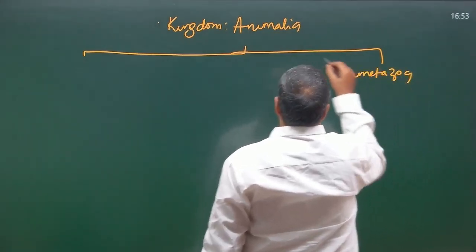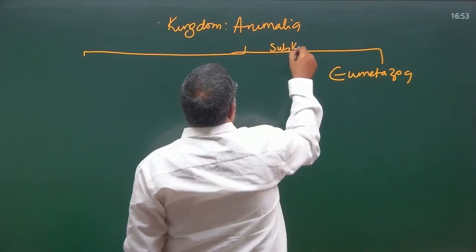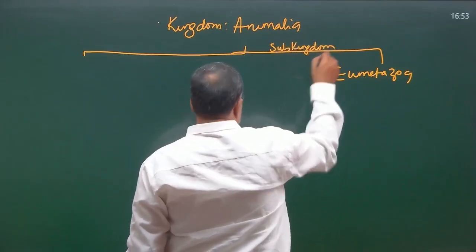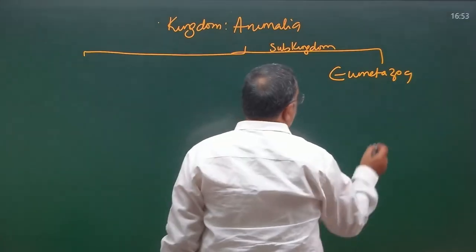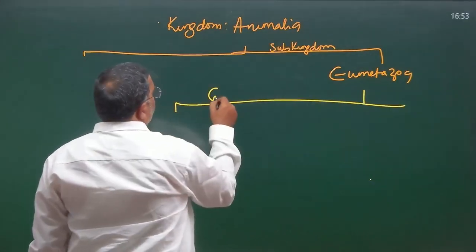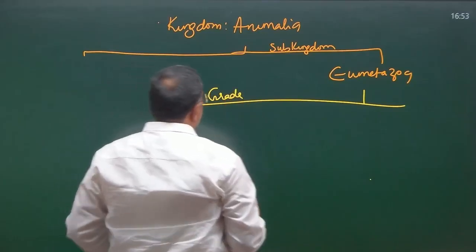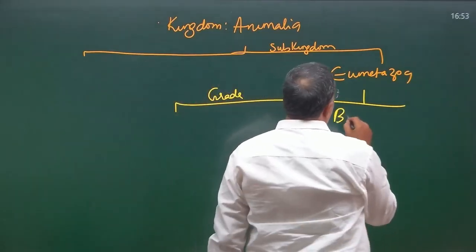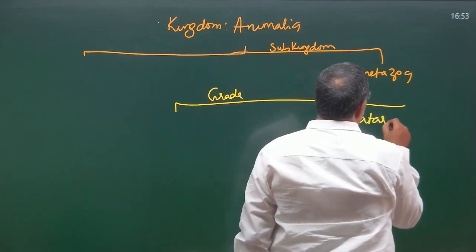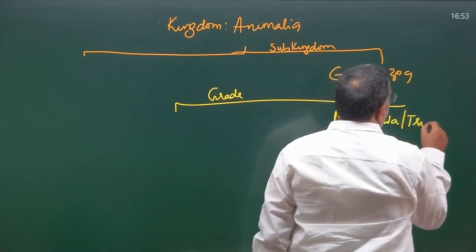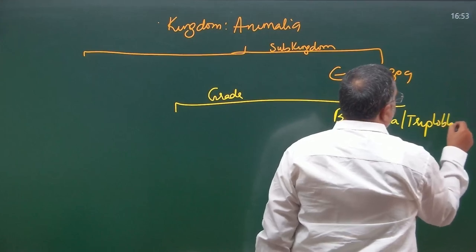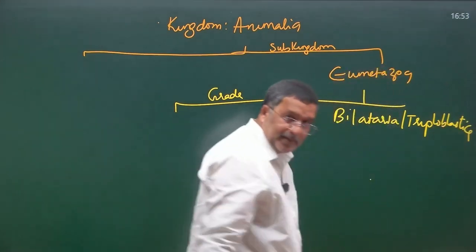So it is subkingdom Eumetazoa, and we have two grades, grade Radiata or Diploblastica and grade Bilateria or Triploblastica. We are selecting Bilateria or Triploblastica.